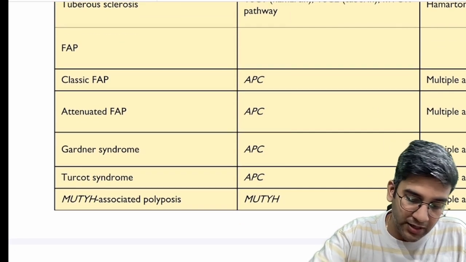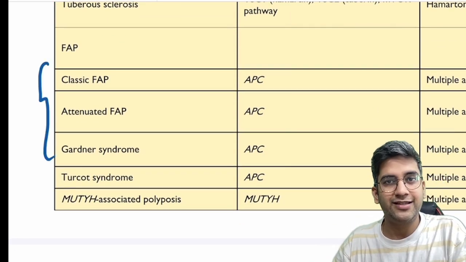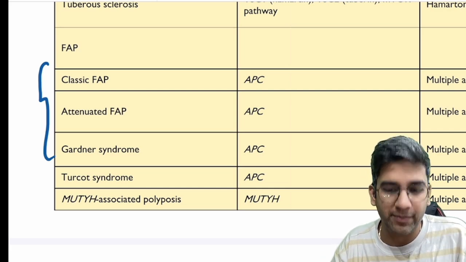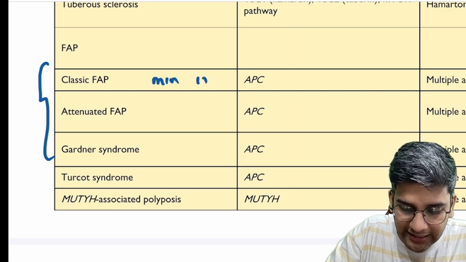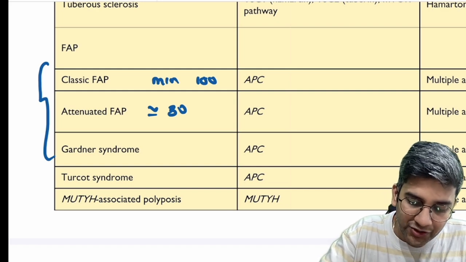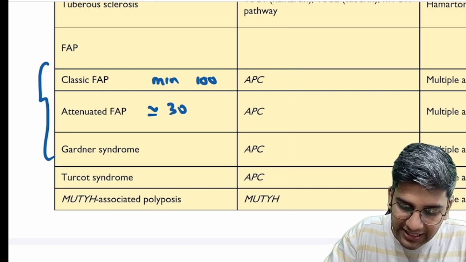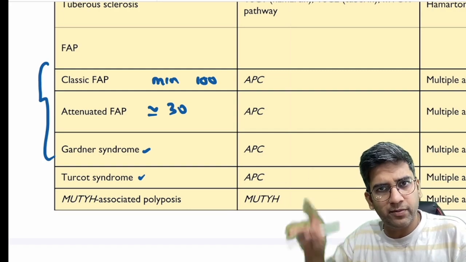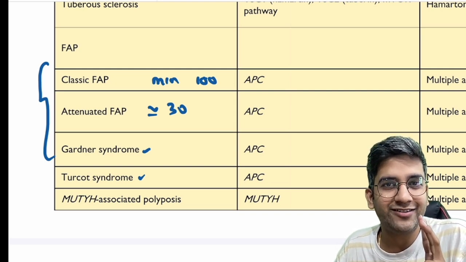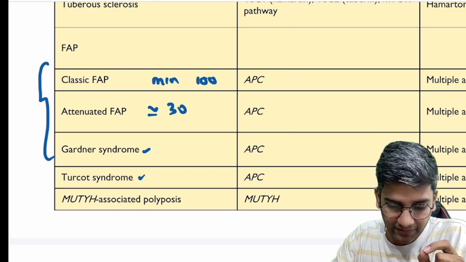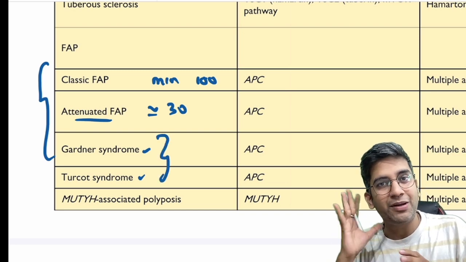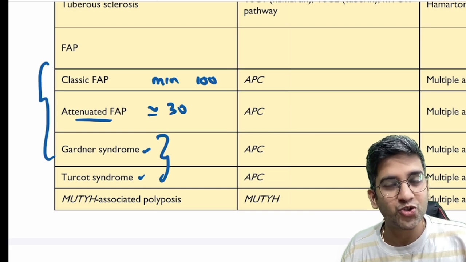Fine, FAP. FAP has different variants. That's very, very important. Classical FAP, and attenuated, less aggressive FAP. I need a minimum of 100 polyps in classical FAP. If you have somewhere around 30 polyps, that's enough for me to call it an attenuated FAP, right? So attenuated FAP, classical FAP, and the modifications of FAP, Gardner and Turcot, are also FAP. Look at that. All of them are the APC gene only. This classically explains two important genetic things: incomplete penetrance, attenuated, not complete, and variable expressivity, not just polyps but multiple other places, right? Gardner and Turcot, most of them are required.